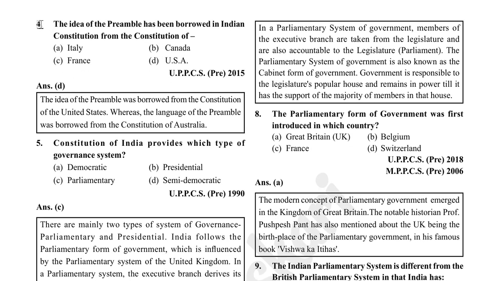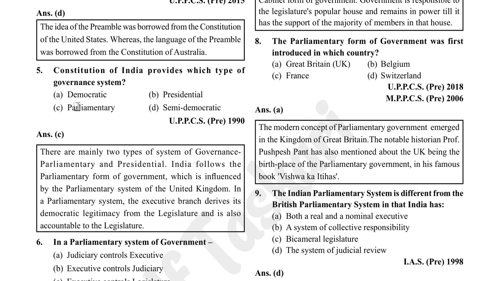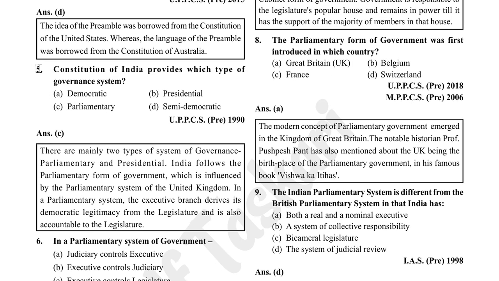The idea of preamble has been borrowed in Indian constitution from the Constitution of USA. Option D is correct. The idea of preamble was borrowed from Constitution of United States, whereas the language of the preamble was borrowed from the Constitution of Australia. Constitution of India provides which type of governance system? Parliamentary. Option C is correct.